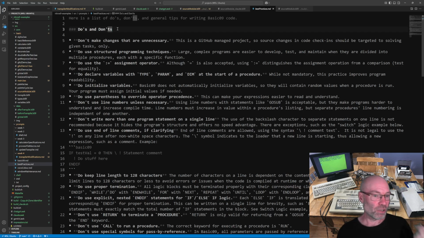So I'll be curious to see, when I get my prompt together with all the extra stuff that I've learned from my last time getting it to generate Basic09, and merge that with my transpile modification, how it does as far as code generation goes. I will probably also do the same process of handing all of the same prompt data to the 3 different models just to see again which one writes Basic09 code better, but based on the results from this week, I'm anticipating Gemini will probably be the one that will do the best job.